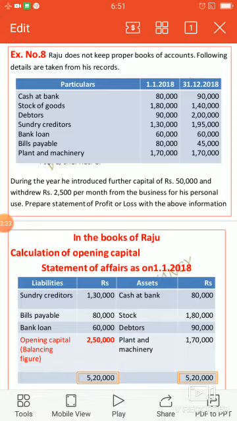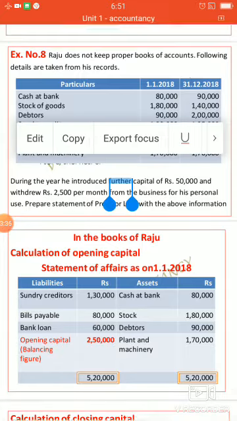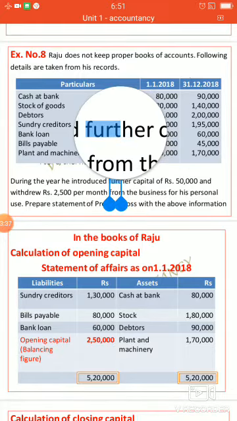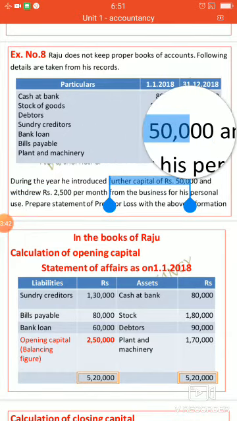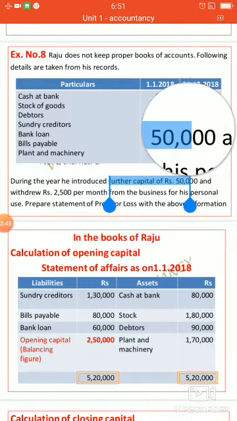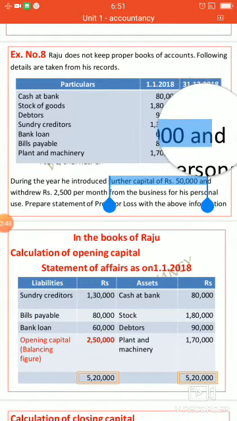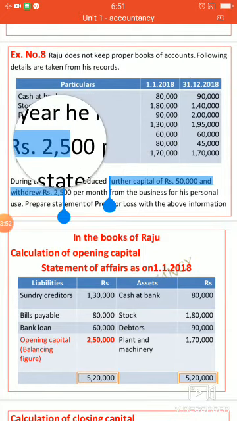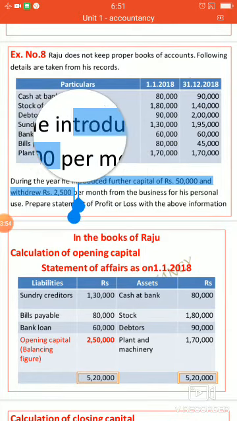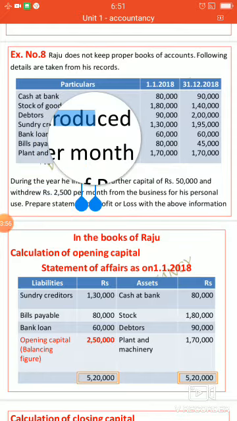During the year, he introduced further capital of rupees 50,000. This further capital is nothing but additional capital. And he withdrew rupees 2,500 per month.